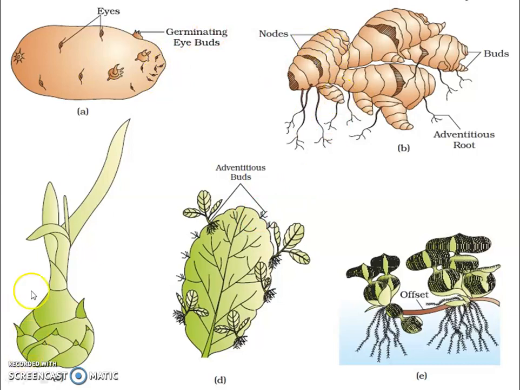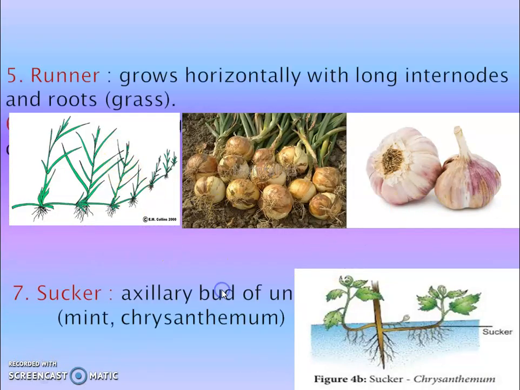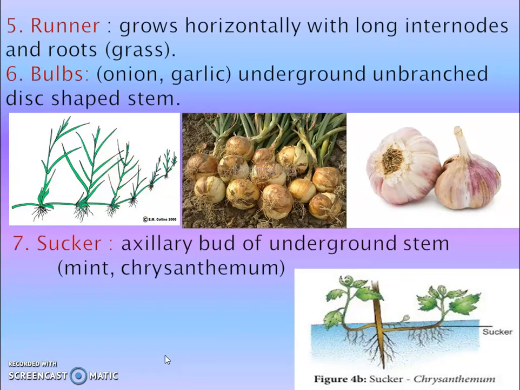This is the agave, bulbil. Then here the adventitious buds. Here again you can see the offset. These are the four structures: runner, bulbs and sucker. You can see here that a runner grows horizontally with long internodes and roots. It is very common in grass.